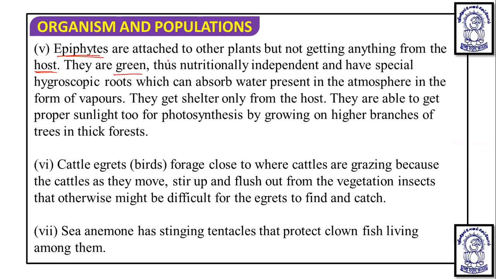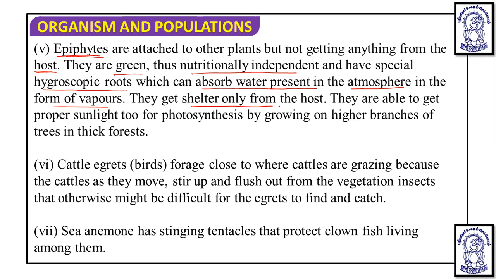These epiphytes are green and nutritionally independent, meaning they can synthesize their own food, and they have special hygroscopic roots, known as epiphytic roots, which can absorb water present in the atmosphere in the form of vapor. So they have particular tissue, known as velamen tissue, in their roots, that is the hygroscopic or epiphytic roots, which have a capacity to absorb moisture from the atmosphere.